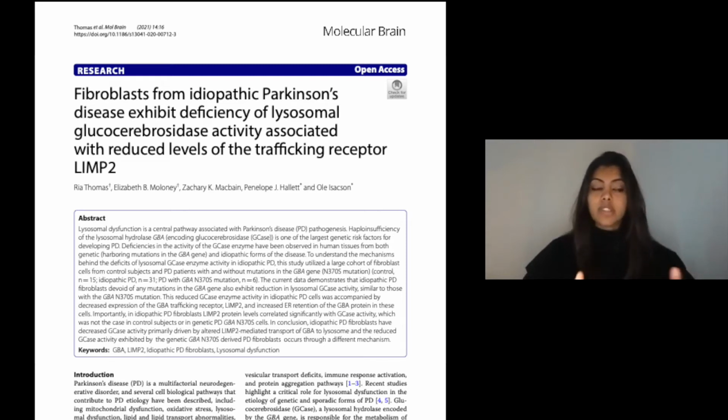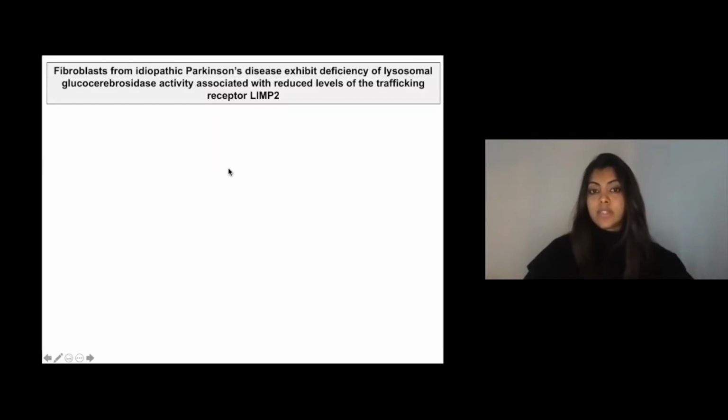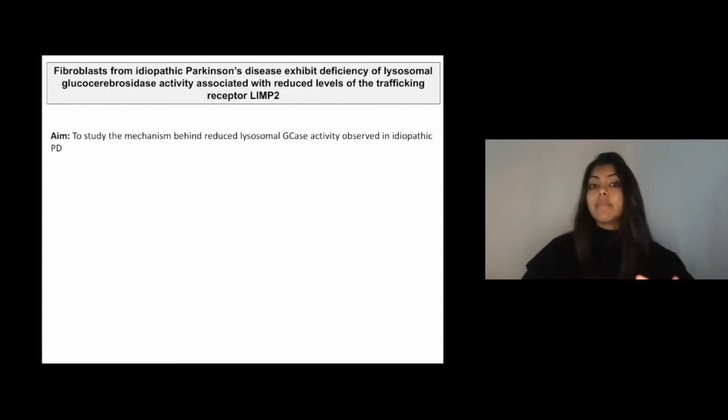So idiopathic or sporadic cases of PD are the cases with no known genetic basis for the disease and comprise the majority of the cases of the disease. Almost 90% of the cases are idiopathic cases. So this was interesting, and towards this, the main aim of this particular study was to look at the mechanisms behind reduced lysosomal GCase activity in idiopathic form of PD.